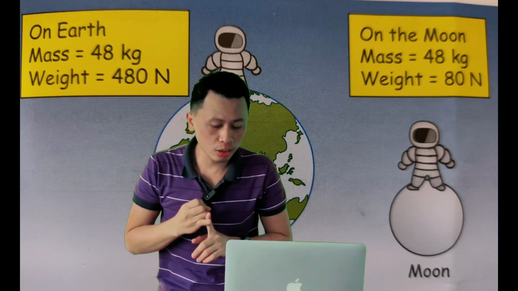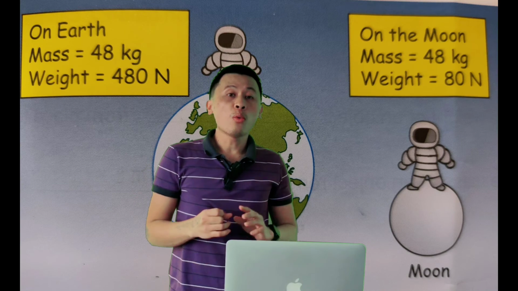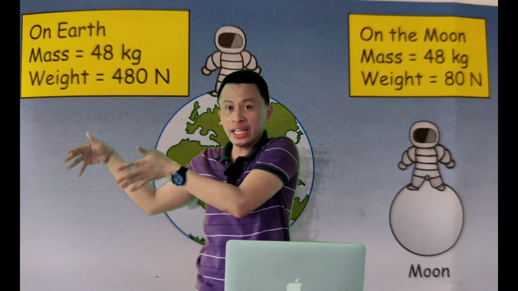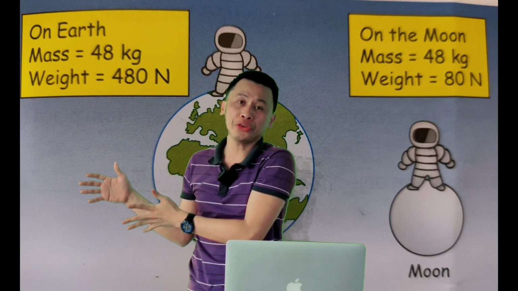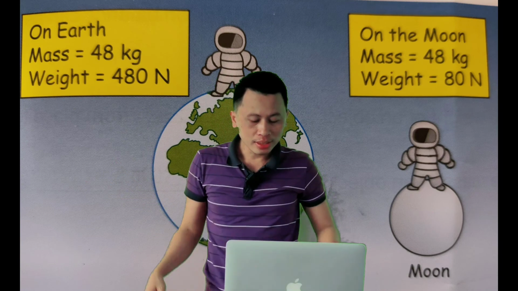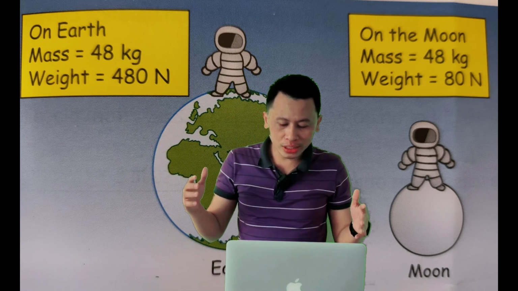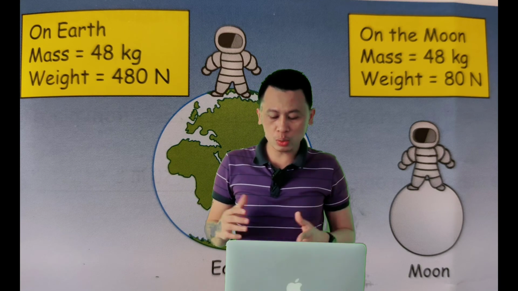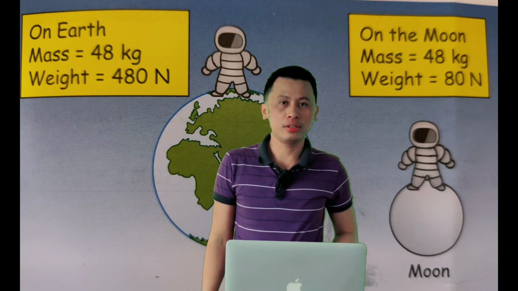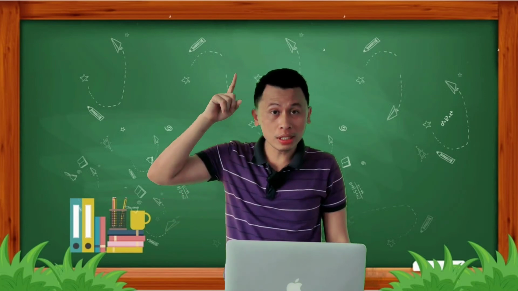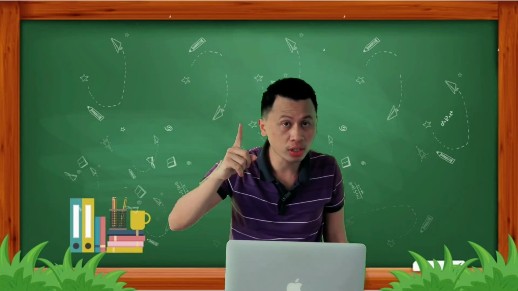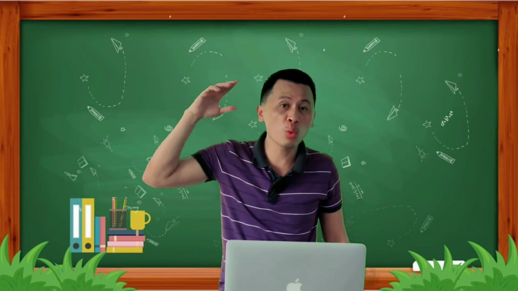The weight of 48 kilograms can change on the moon. What is the reason? The reason is that the moon's gravitational force is weaker than Earth's.